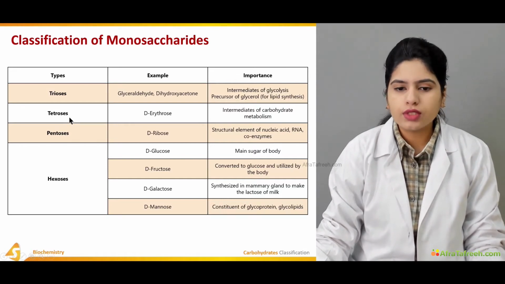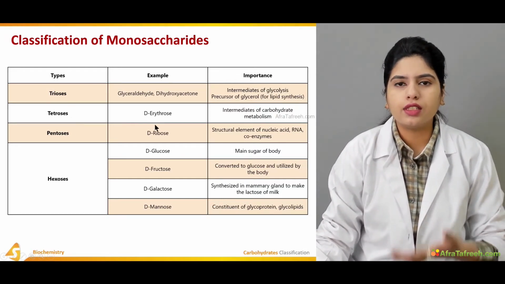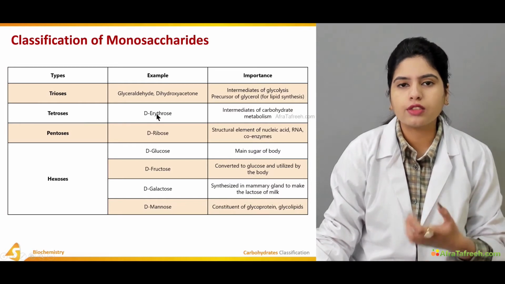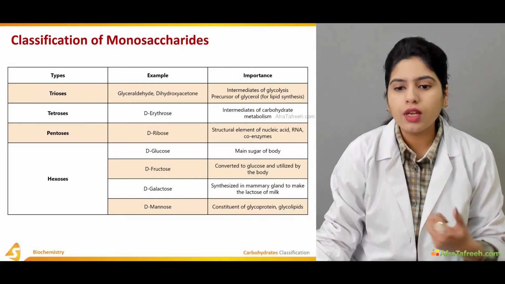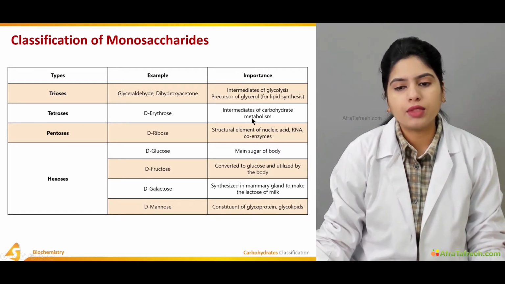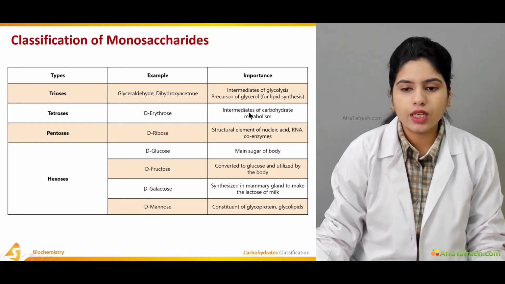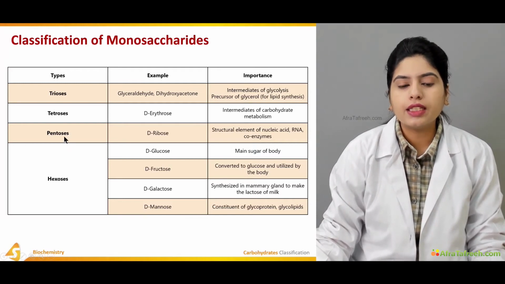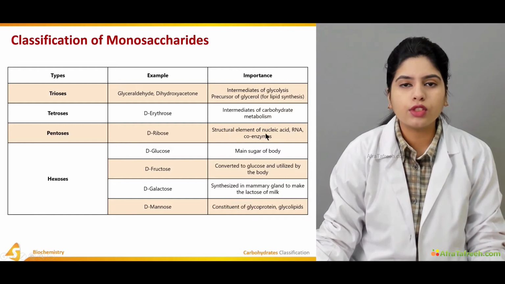Coming to the tetroses, these include D-erythrose, or erythrulose in case of the ketone. Basically, they are involved in carbohydrate metabolism; they are intermediates of carbohydrate metabolism. Then the pentoses: D-ribose is a structural element of the nucleic acids.